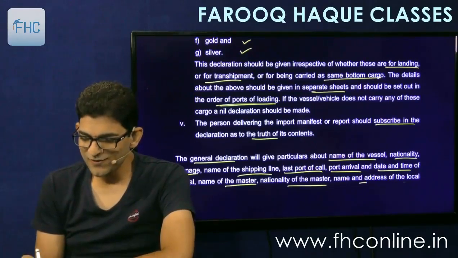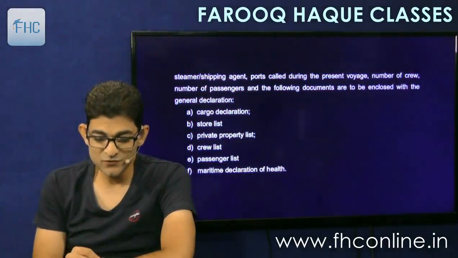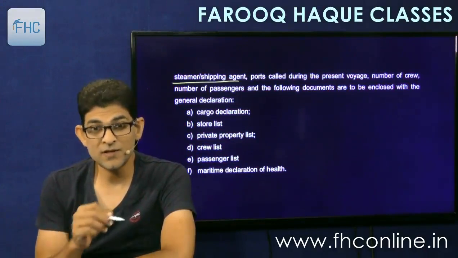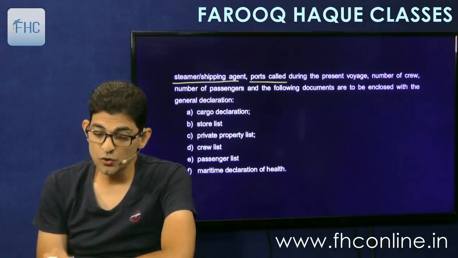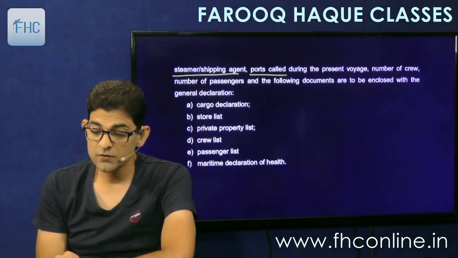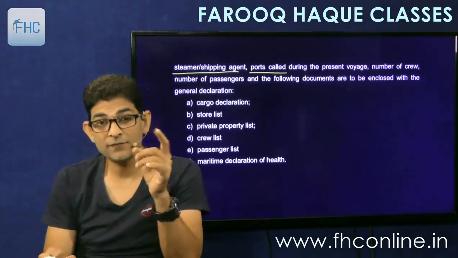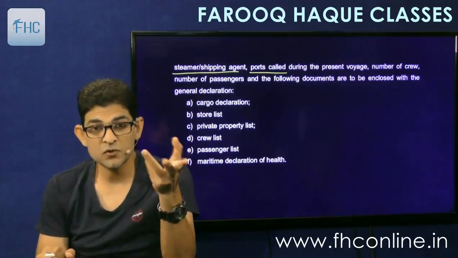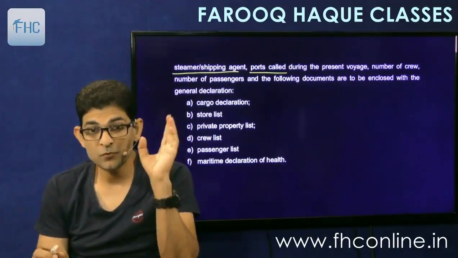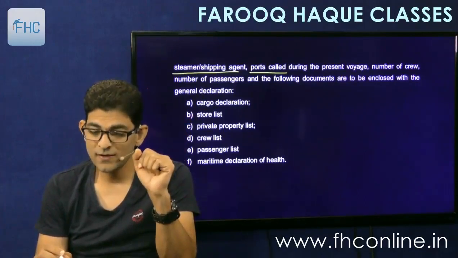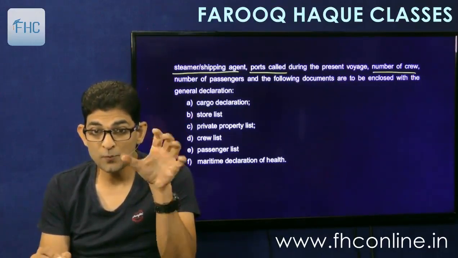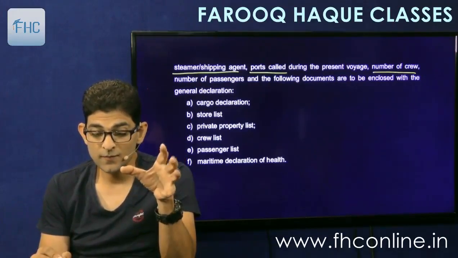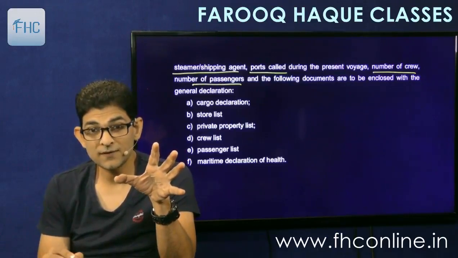Name and address of the local steamer or shipping agent. If you have any steamer or local agent here, shipping agent, his name. Then ports called during the present voyage. So we'll mention the last call separately, and then how many ports we had called before arriving here. So 10 ports. We'll mention all the 10 names from New York to Dubai. The number of crew, how many crew are there? The people who work on board the ship are called crew. Number of passengers, if any.